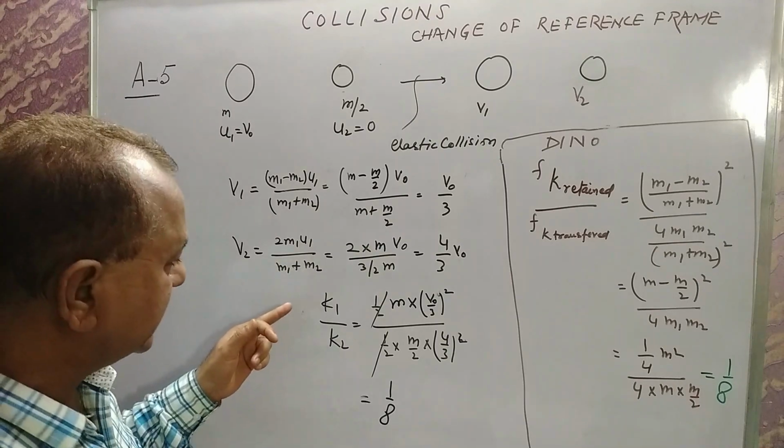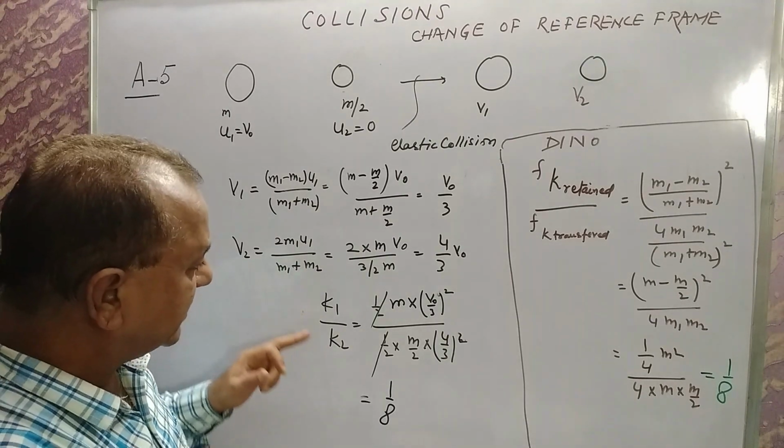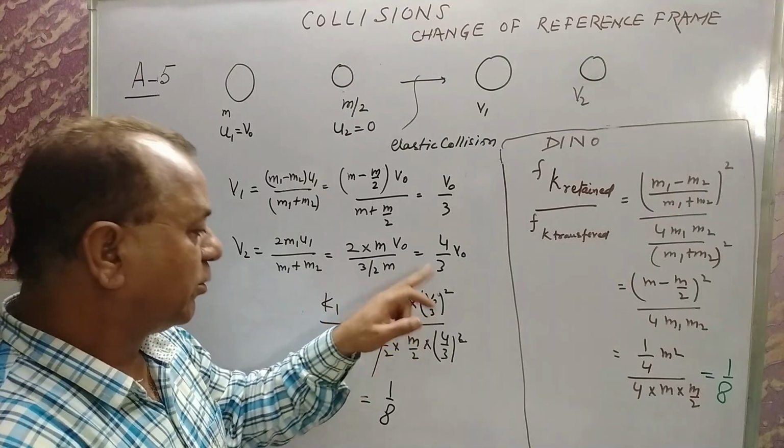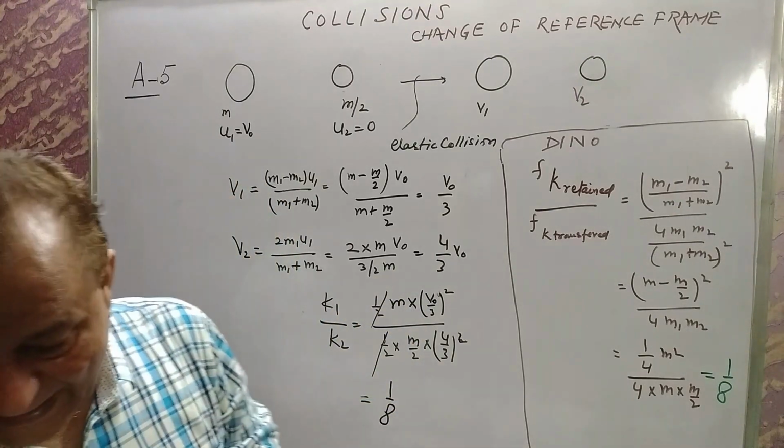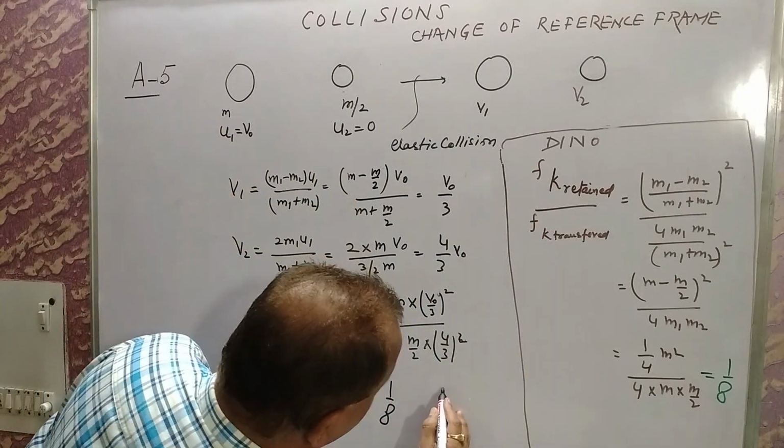Now you can calculate the ratio of energies. K1 is to K2, half m v0 by 3 whole square, and so on. The answer comes out to be 1 by 8. Again, the answer is B.